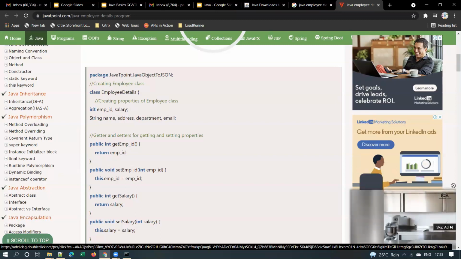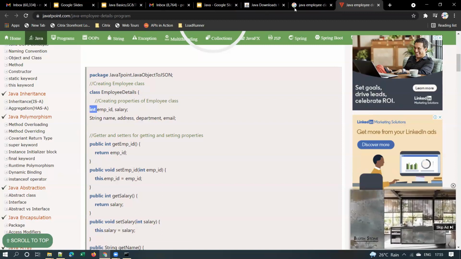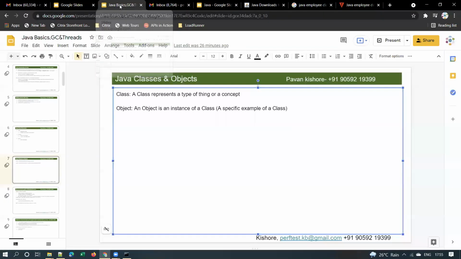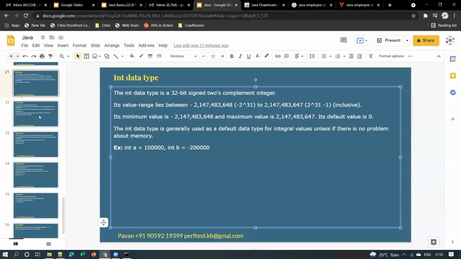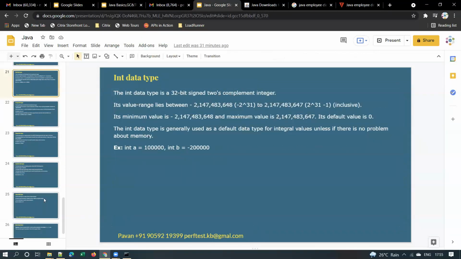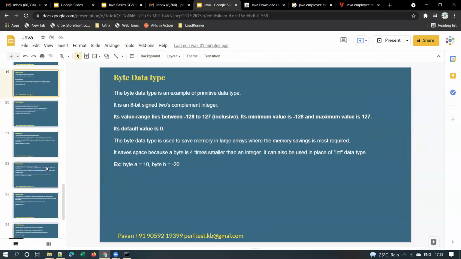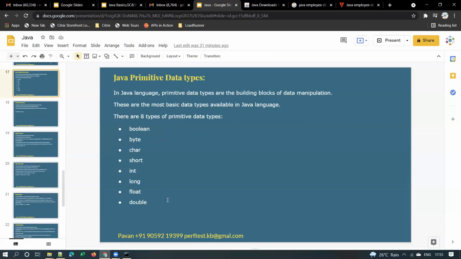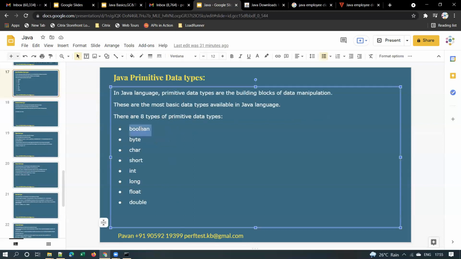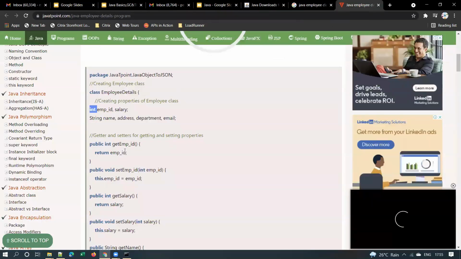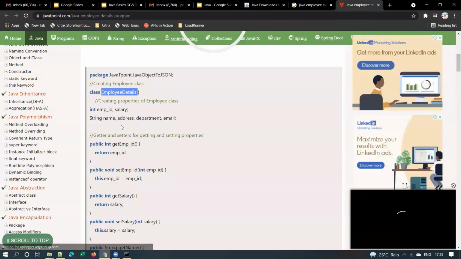These are the different data types in Java. There are 8 primitive data types: boolean, byte, char, short, int, and so on. You need not remember all this, don't worry about it, but I just want to give you some basic idea. So this is how an employee details class looks like.